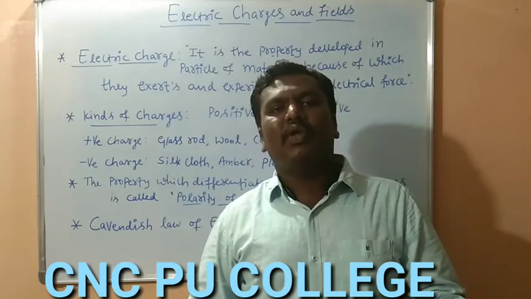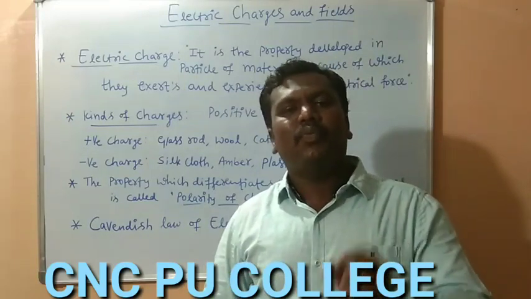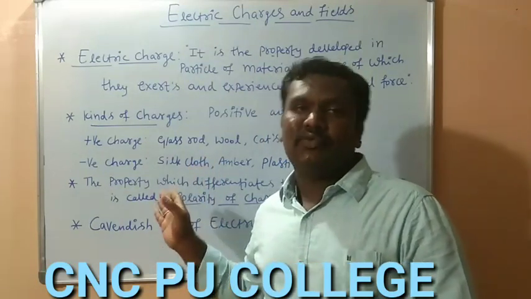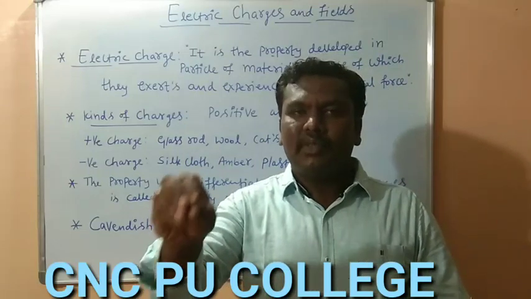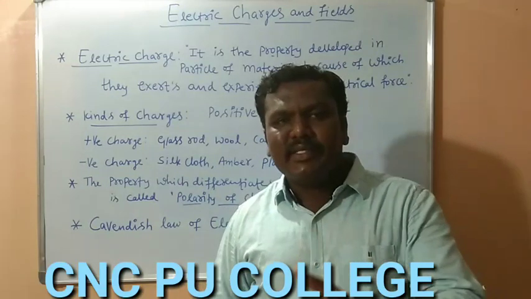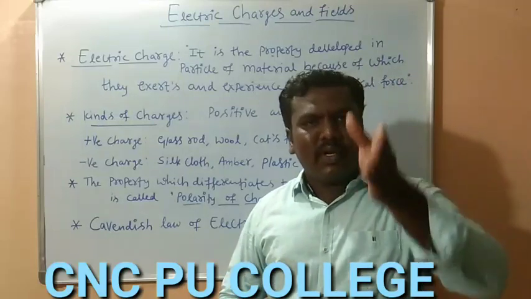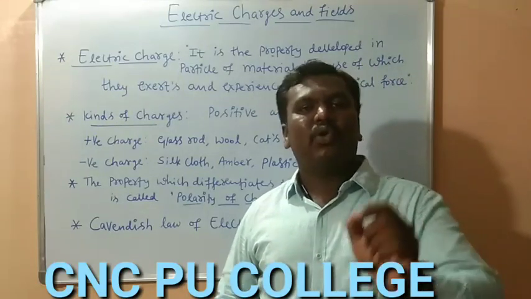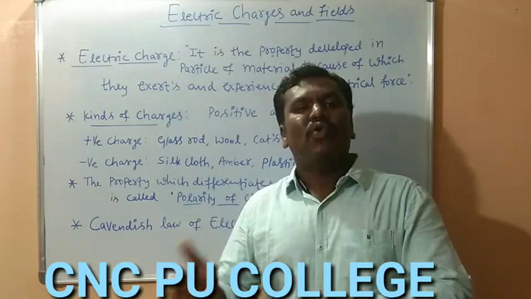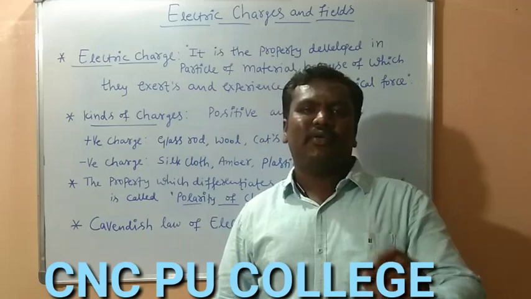Later we are going to know the meaning of a dipole. We must study the definition of dipole moment. It is very important, and we are going to derive the expressions for the electric field due to a dipole along its axis, called the axial line, and on the vertical axis, called the equatorial line. We are also going to derive one of the important derivations, the force experienced by a dipole when it is placed in a uniform electric field.